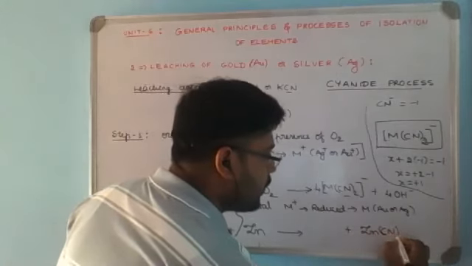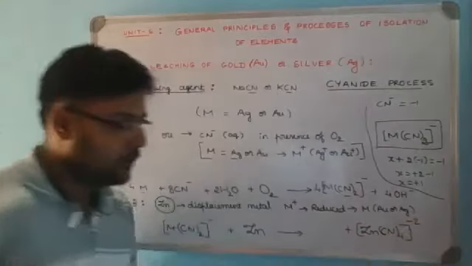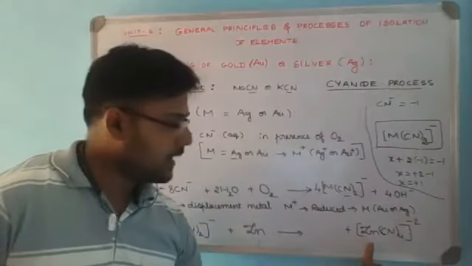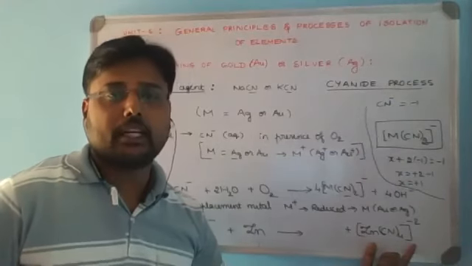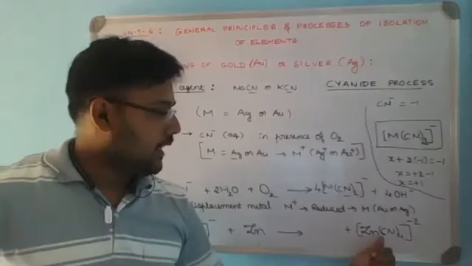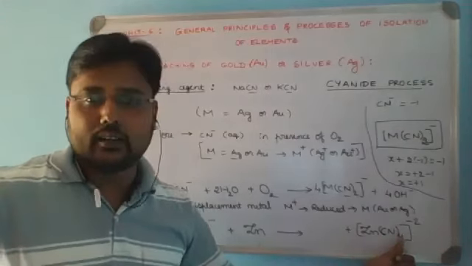Zn(CN)4 with charge -2. Now if you concentrate on X here, X plus 4 into -1 is equal to -2. X will come as +2. So zinc gets the +2 state, and the required cyanide ions are 4.